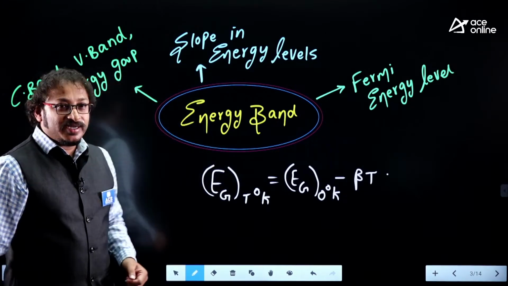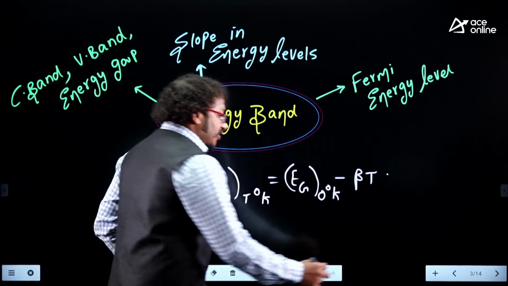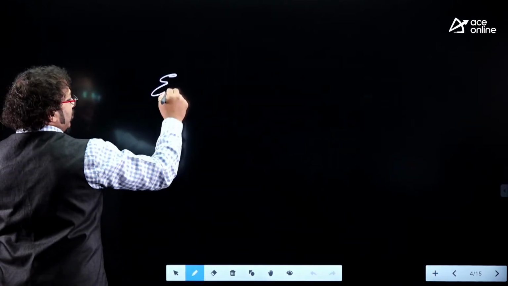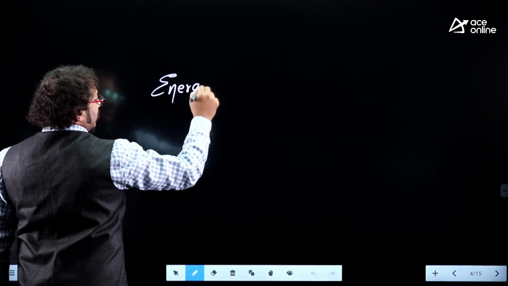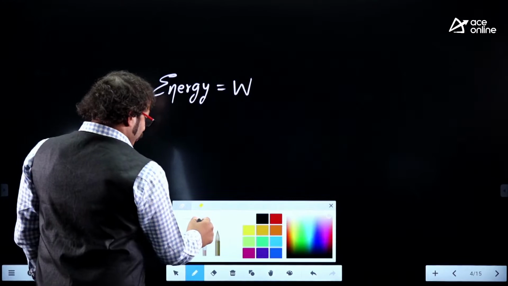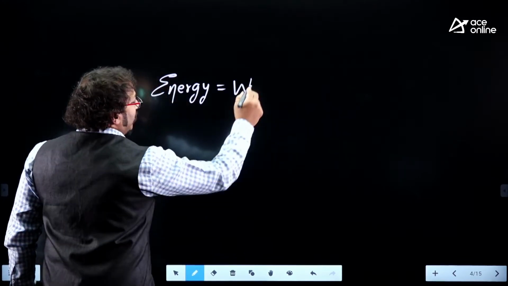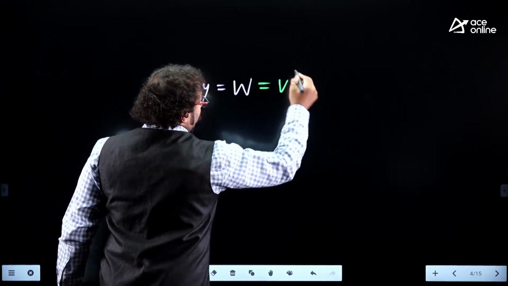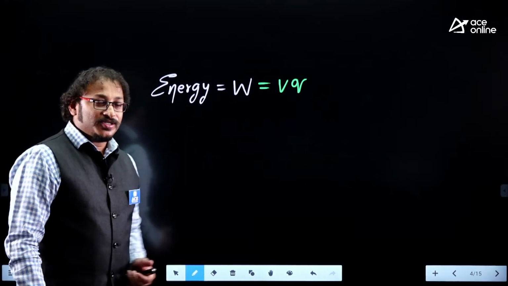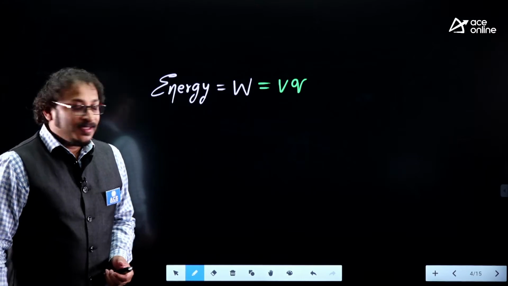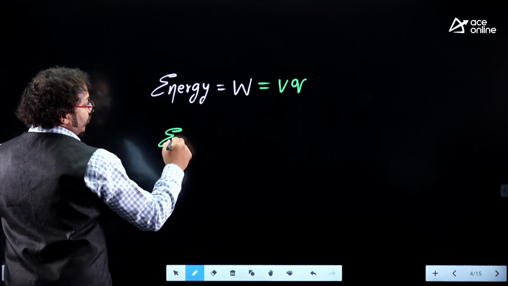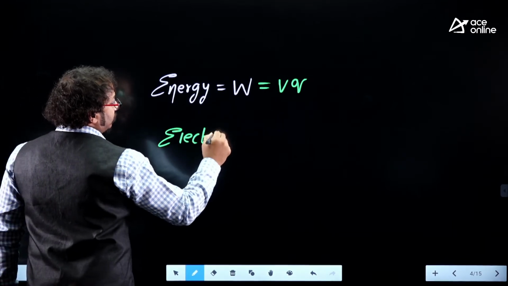You should understand the energy band. What is the slope? Very simple logic, guys. We know that energy is always nothing but the capacity to do work. Correct or not? Capacity to do work is nothing but what, dear students? Energy. So W equals VQ, I think you can remember this. Voltage is work done per charge, or W equals what, dear? VQ, am I right?